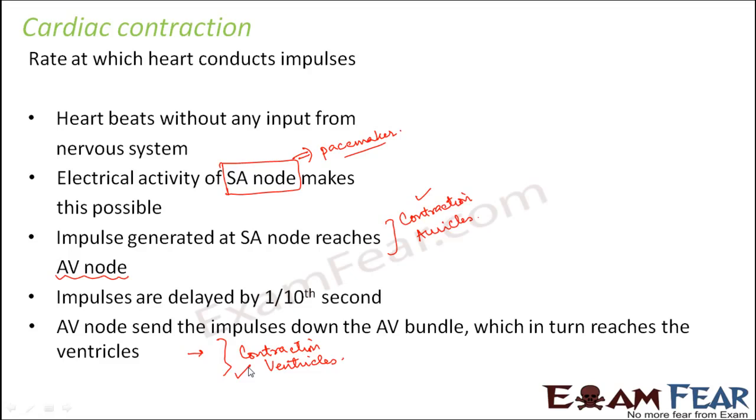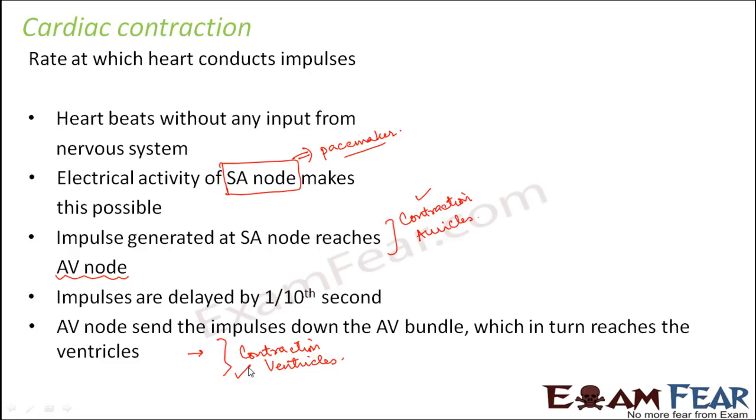Now, it is not only the nodal tissues which play a role in the process of heartbeat, but it is like a combined effort of the nodal tissues as well as the valves, because the valves also should open and close at the right time. So the valves, the nodal tissues, as well as the blood vessels, all of them together actually contribute to the functioning of the heart.